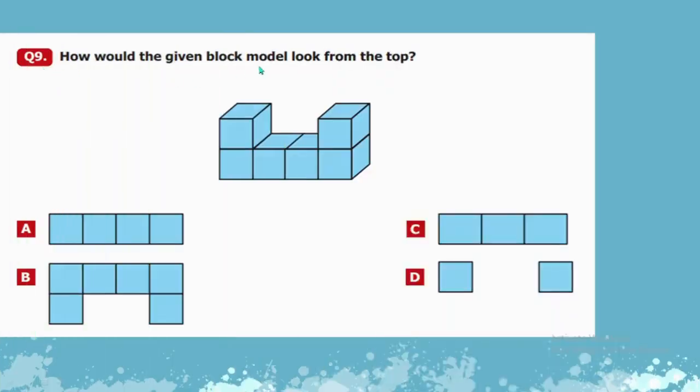Number 9: how would the given block model look from the top? C and D are definitely not in our options because there are 4 cubes, but here there are 3 and then 2. So when we look from the top, at least 4 squares should be visible to us. If we consider B, it's not true, because that would be the figure if the upper cube were attached with the lower one. In that case, we would get B. But here, when we look at the top, A will be the option that is visible to us.